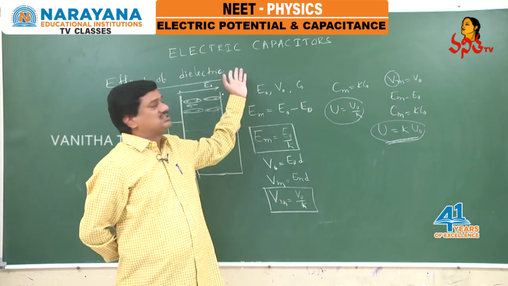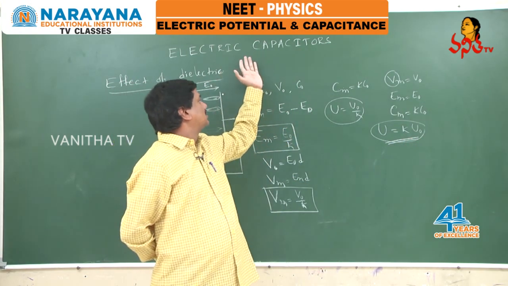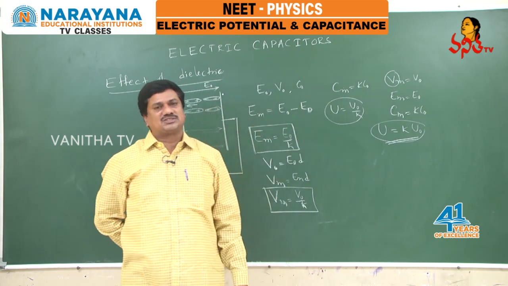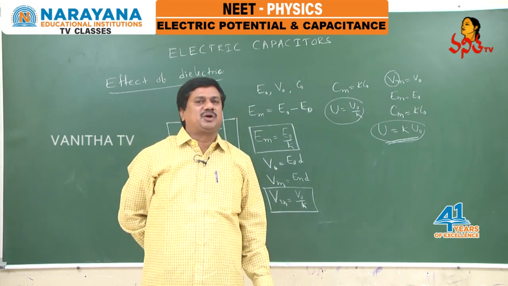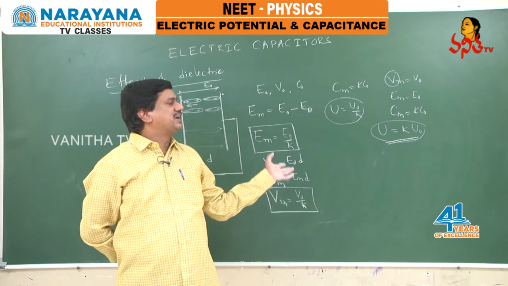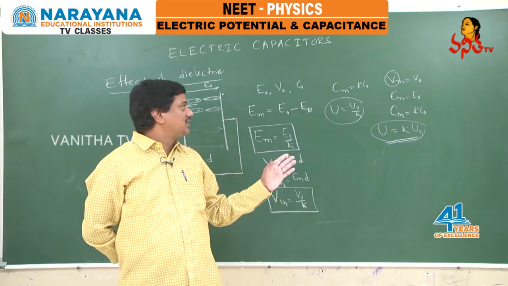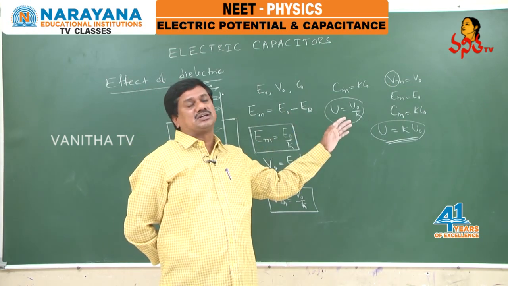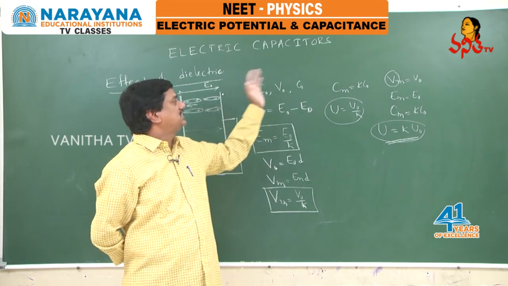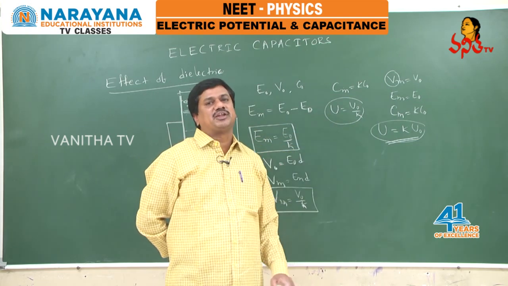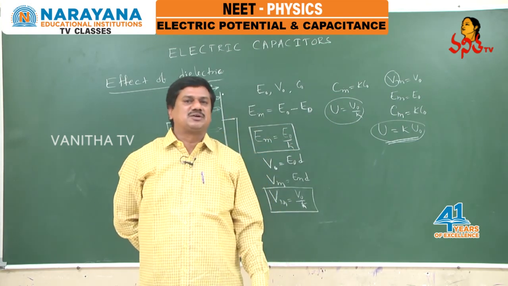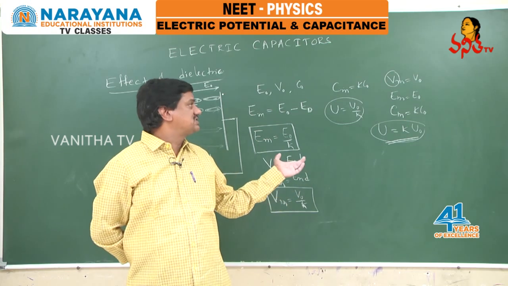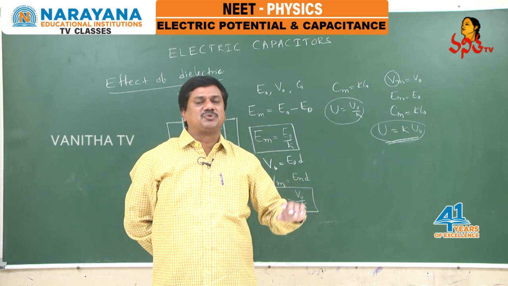In this part of electrostatics, in the topic capacitors, from the final examination point of view, practice more on networks of different capacitors. The factors affecting the energy and effective capacitance of the combination are very important. In the final examination, you can expect at least one, maximum two questions from this.